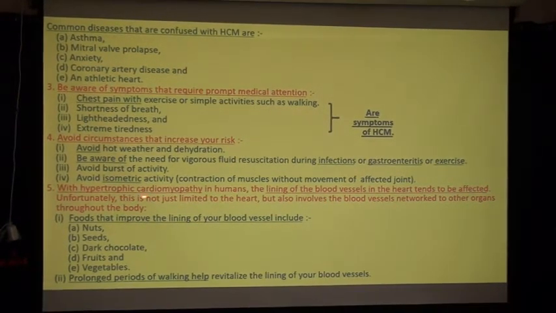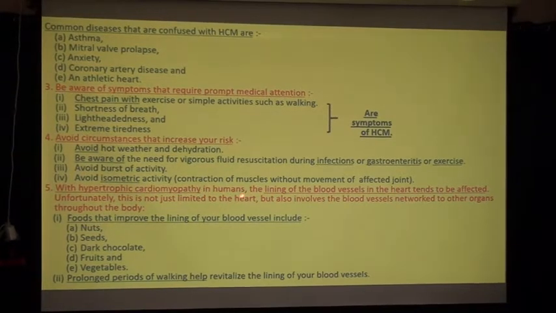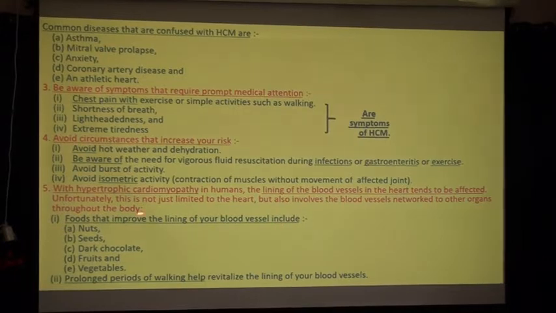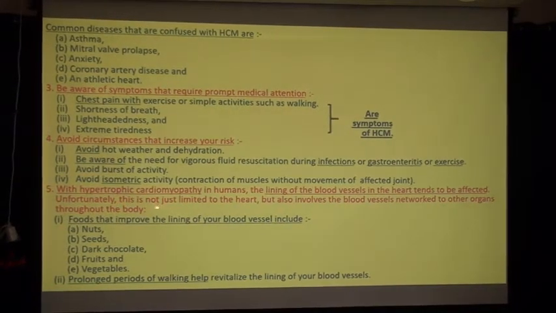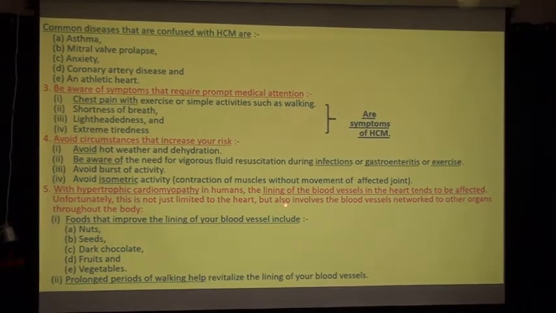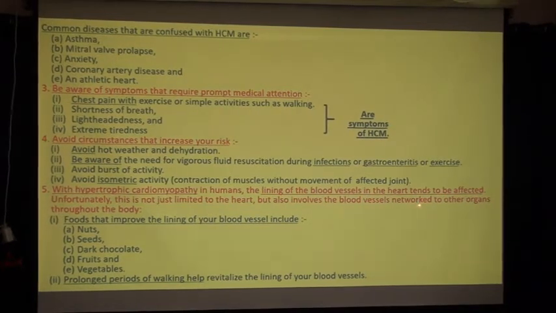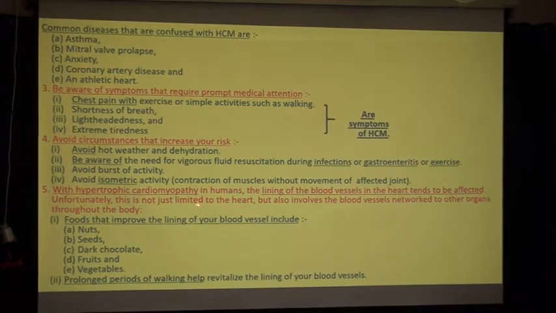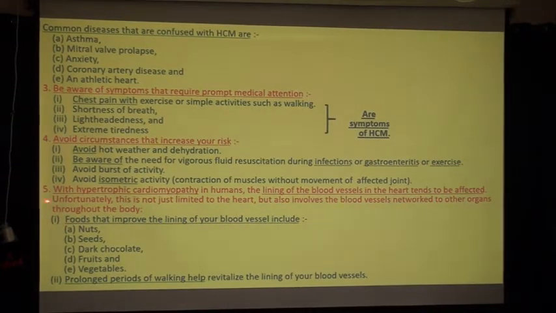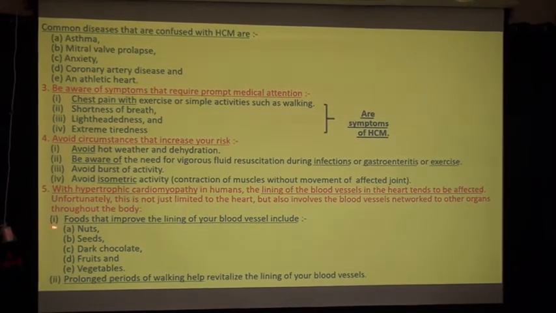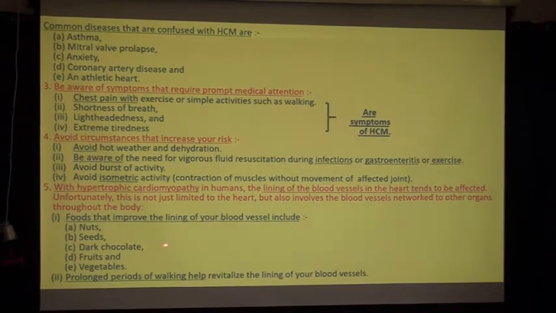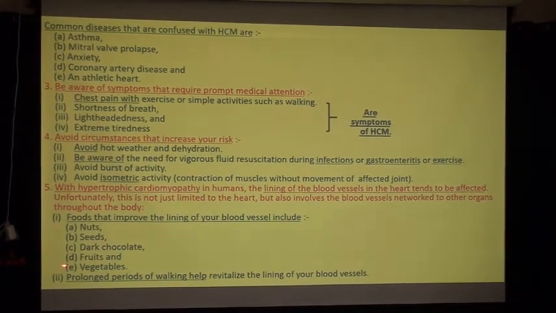Now, with hypertrophic cardiomyopathy in humans, the lining of blood vessels in the heart tends to be affected. Unfortunately, this is not just limited to the heart, but also involves the blood vessel network to other organs throughout the body. So, you must eat what? Foods that improve the lining of your blood vessels include nuts, seeds, dark chocolate, fruit and vegetables.